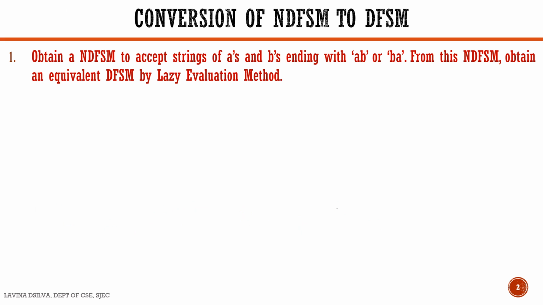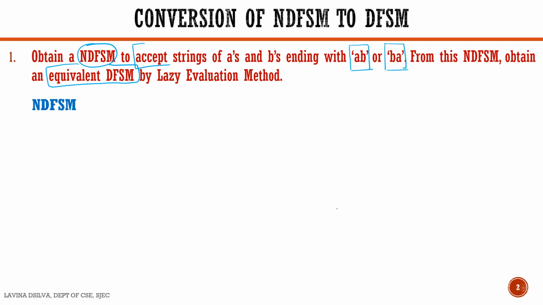We can see that this question has got two parts. The first part is to obtain the NDFSM and the second part is to obtain an equivalent DFSM for that NDFSM. And it should be constructed such that we can accept strings of A's and B's which end with either AB or BA.